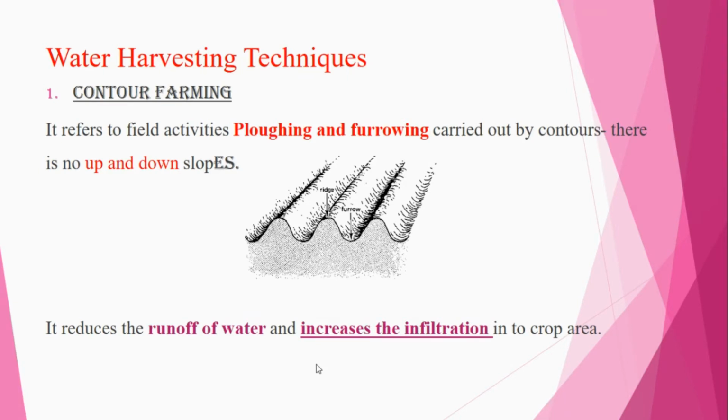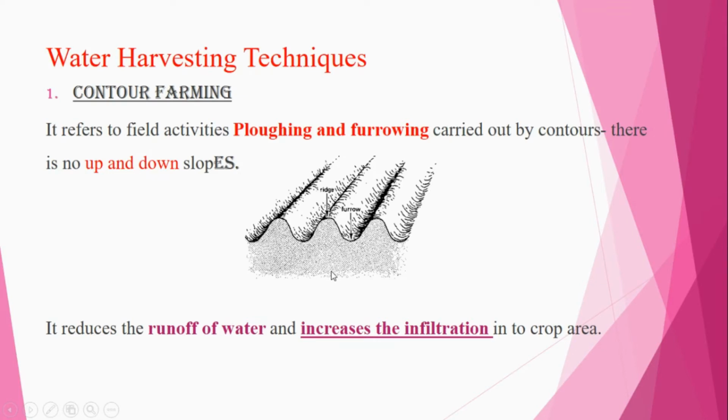Contour farming mainly depends on ploughing as well as furrowing. Ploughing is turning up the earth with a plough, especially before sowing. A furrow is a narrow trench made in the ground by the plough, especially for planting seeds or irrigation. You can consider this when there are no up and down slopes, and so you can go for contour farming.